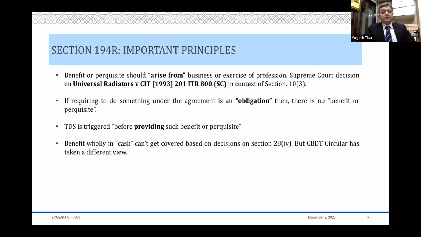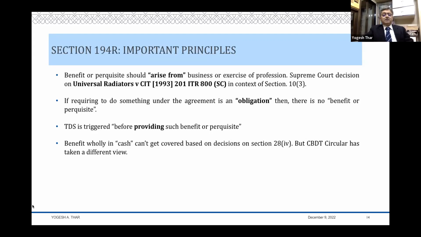So benefit or perquisite should arise from business or exercise of profession. This is an important term: arise from business or exercise of profession. This was also the term used in section 10(3), which of course is not there on the statute book now, and 10(3) said that casual income is not chargeable to tax unless that casual income arises from business or exercise of profession.